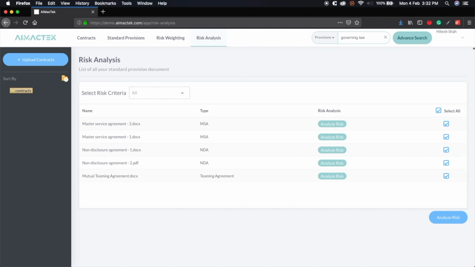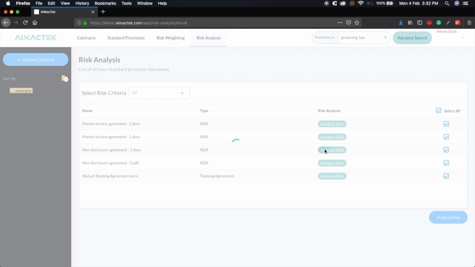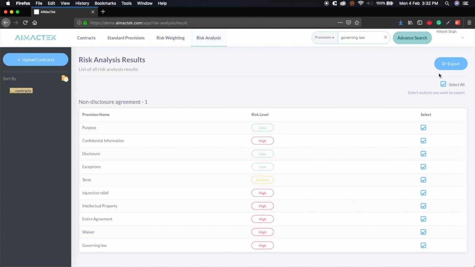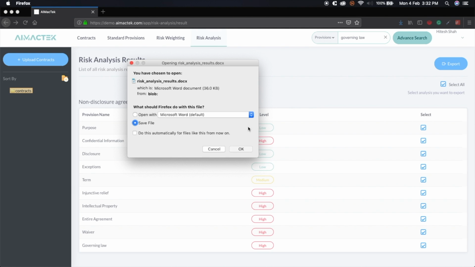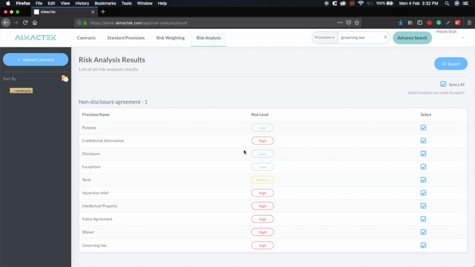The second feature is a risk analysis feature. These are based on risk weightings, which are completely customizable in accordance with your own organization's risk appetite. In this case, we are analyzing the risk for an NDA. Within a second, it's analyzed the risk, it's worked out what are high, low, and mediums. Again, completely exportable for easy digestion and for sharing with your stakeholders.